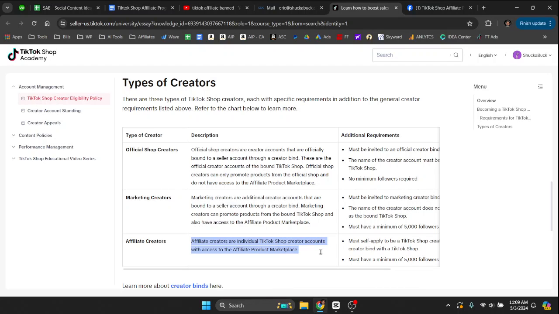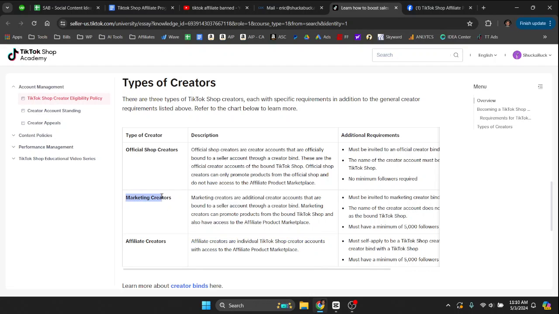So the people that have been on TikTok for a long time, let's say they grew it to 25,000 followers, they're just creating content about what they like, what they enjoy. Maybe it's a gardening page and an outdoors page or something. And then this TikTok Shop affiliate program became available. Then they self-applied for it and they were approved for it because they had a minimum of 5,000 followers. And now they're just in the TikTok Shop affiliate program and they can have access to the marketplace. So that's ideally what you want.